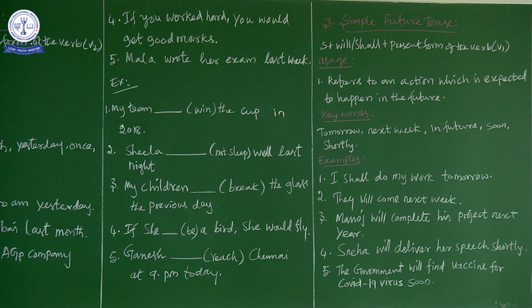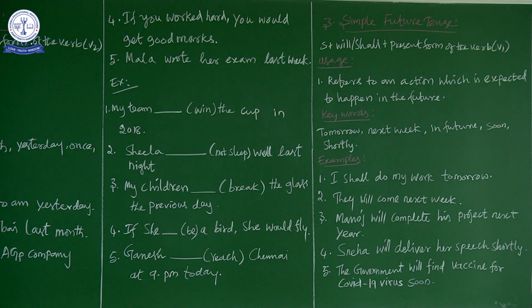Whenever in a conditional clause the verb in the main clause is would plus V1, we have to go for past tense. So in the bracket you can see be. Here it is a compulsory rule that this be must be changed into were only, not was. Okay, you understand? I told you was is for singular, were is for plural, but here she is singular. So which verb do we have to choose? Was only we have to choose.